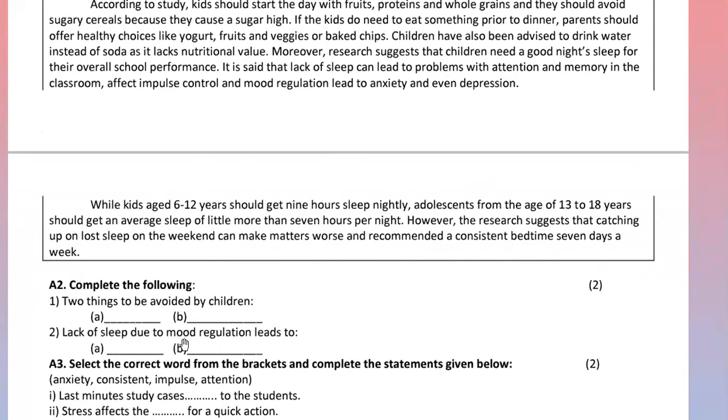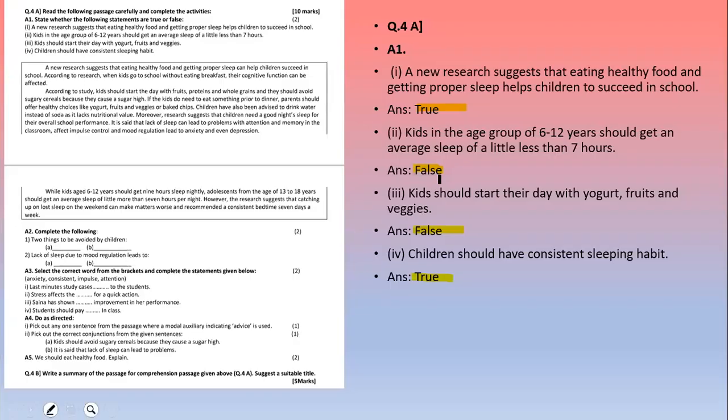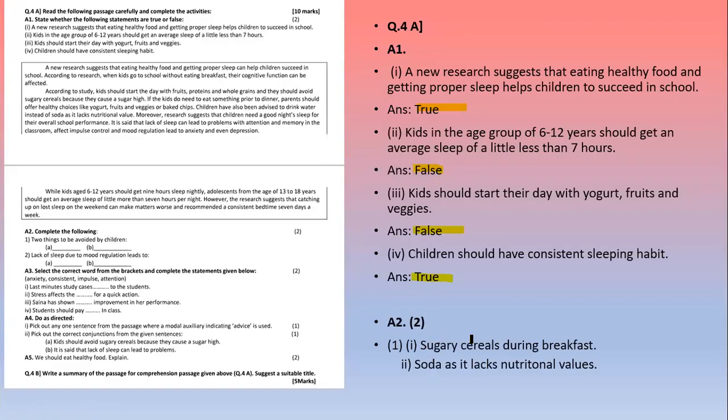Lack of sleep, mood regulation कौन से होते हैं? So here mood regulation leads to anxiety and even depression. So we have to write these two words, and our answer is first is sugary cereals and soda, and the second is anxiety and depression.